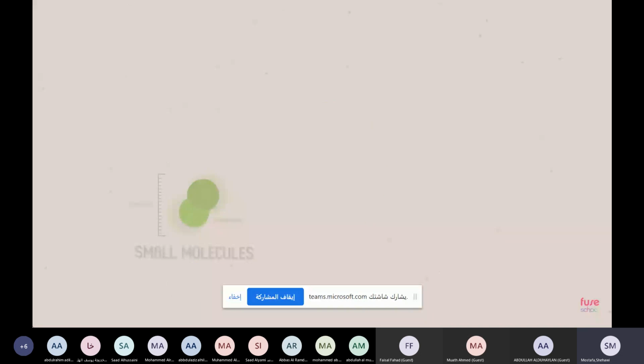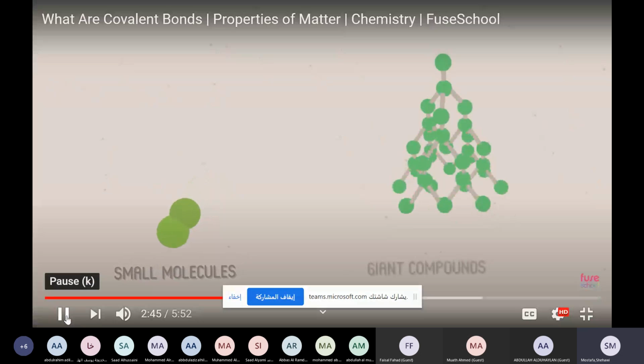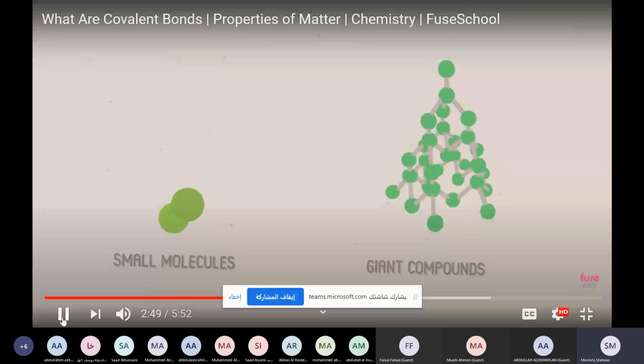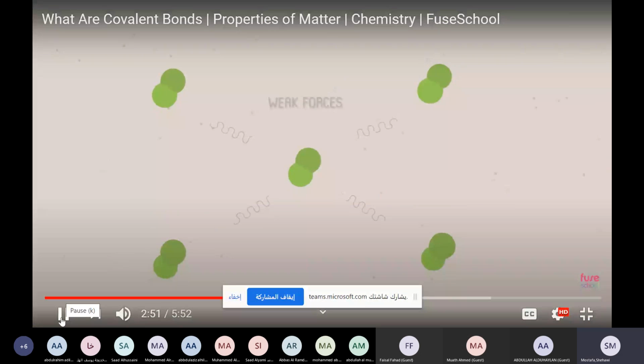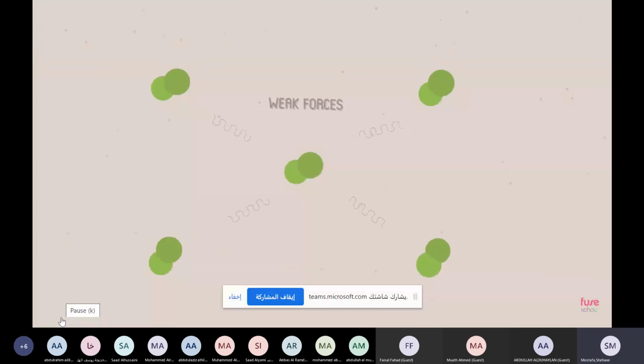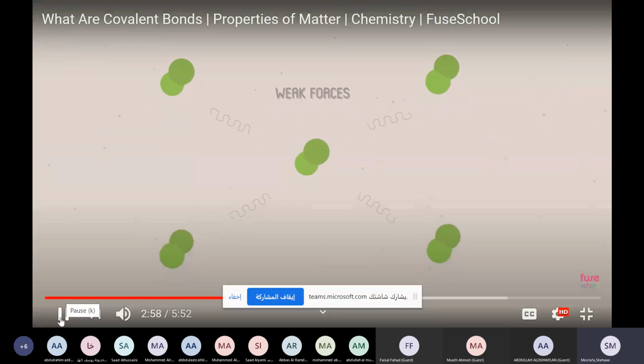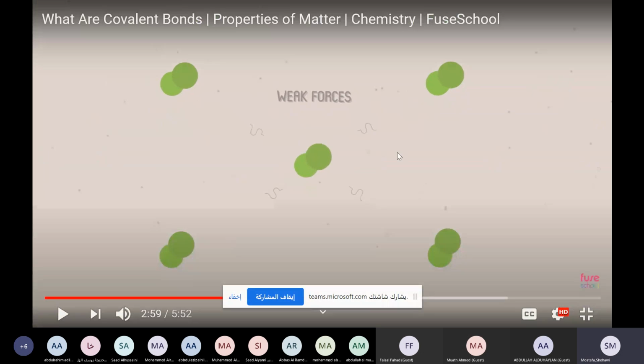There are 2 kinds of covalent structure: small molecules, like water, and giant compounds, like diamond. Because the electrons in the bonds are evenly shared, bonds are not polarized. There is little attraction between molecules, and forces between molecules are weak. For example, this is a fluorine molecule and this is another fluorine molecule.